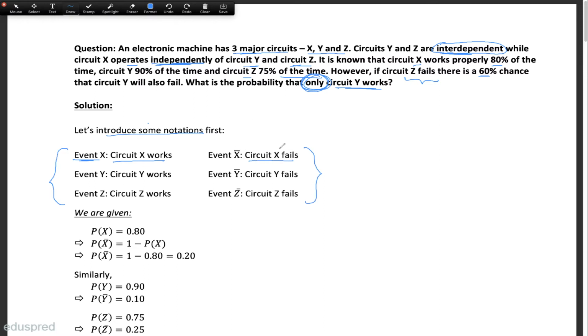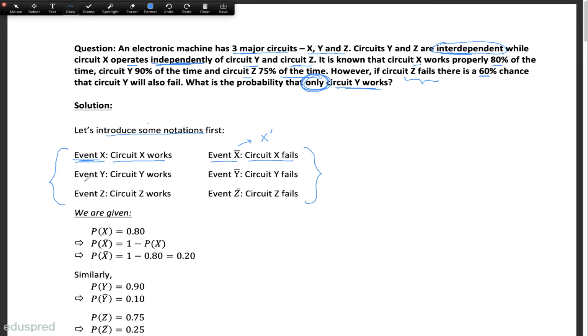Now see, these are just the notations that I am taking. You can take some other notations if you want to. If you do not feel comfortable with the notation X bar, you can also take X prime, or whatever other notation you want to. I'm taking X and X bar. So this is how I'm defining event X, and this is how I'm defining event X bar.